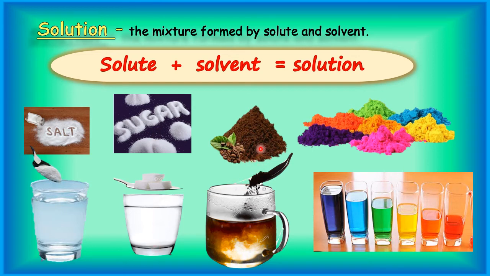When we add coffee powder to hot water, we get hot good coffee. And when we add these colors to water, we get different colored liquids. A color which is here is in solid form, but after adding it in water, it gives colored solution. Yes, this is clear to you, children.